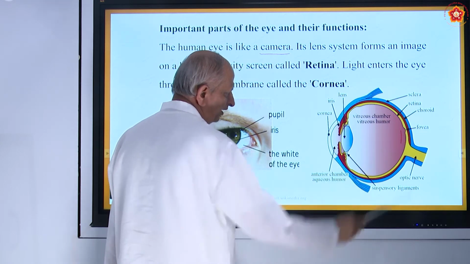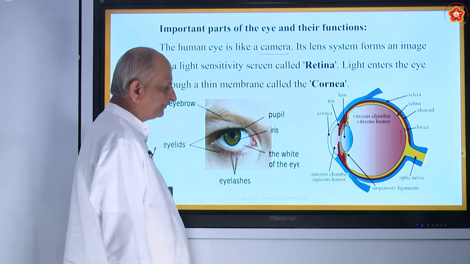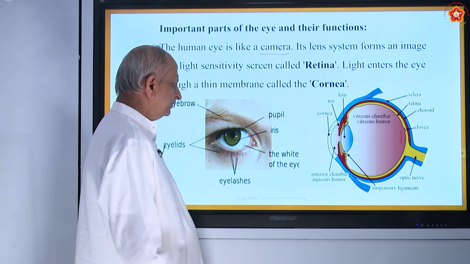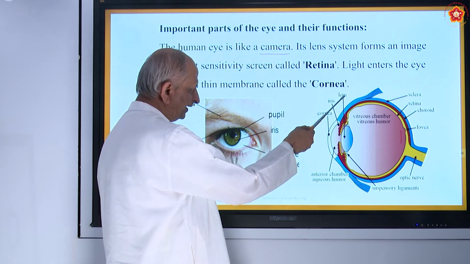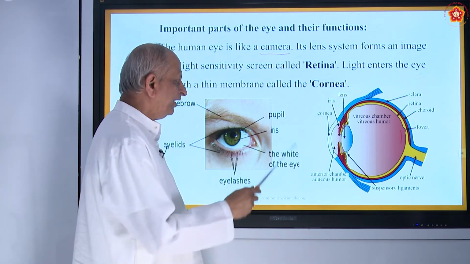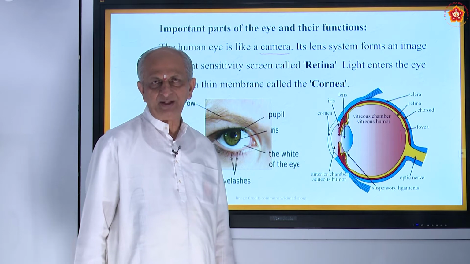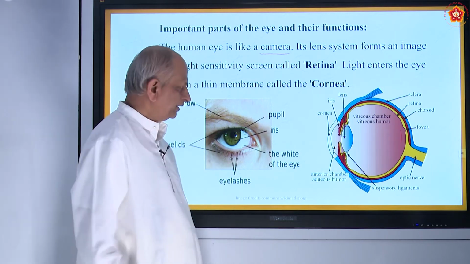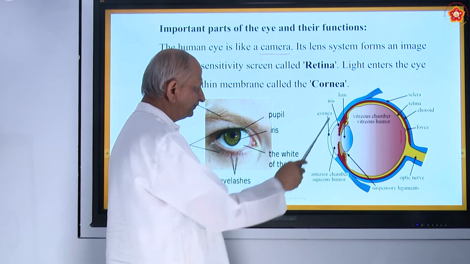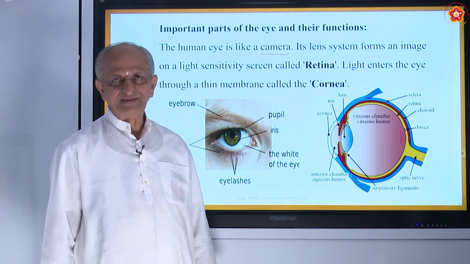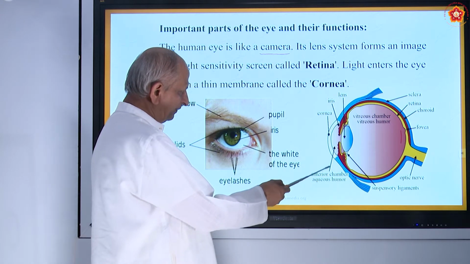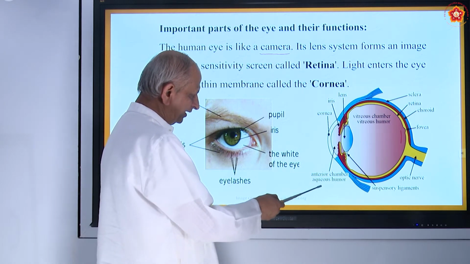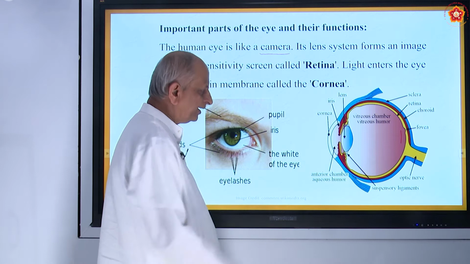This is called the fovea, where the images are formed, and there is a beautiful lens here. This lens is a double convex lens. As you have a lens in a camera, here also there is a convex lens. But here this lens is made up of a thin membrane, and there is a kind of liquid inside, and that is called aqueous humor.